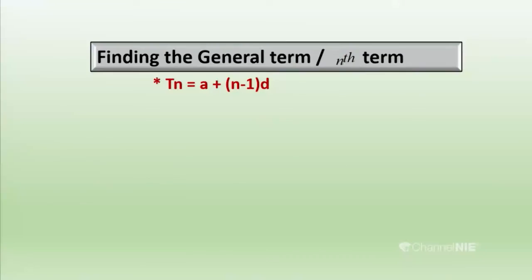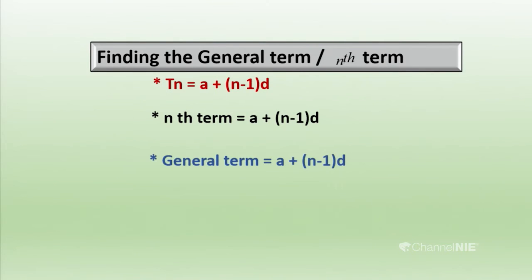Before that, I want to emphasize what we have learned. Tn equals a plus (n minus 1)d. That is the general term. We can represent that as the nth term. So the nth term is a plus (n minus 1)d, and we can represent that as the general term also. You should remember this well. If you know this well, you can apply it to the sums and do them correctly.